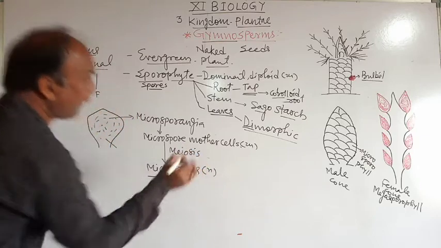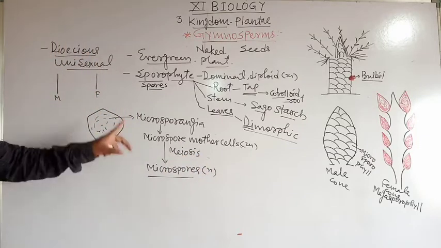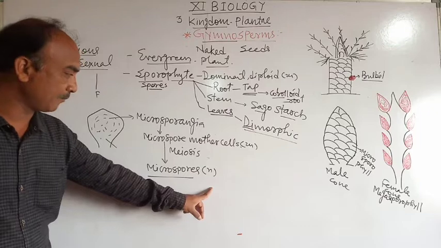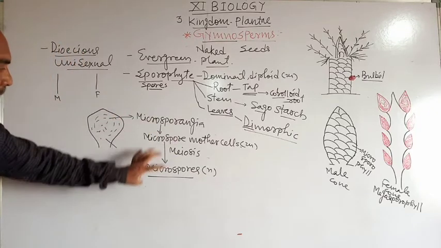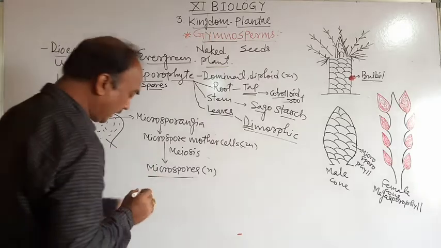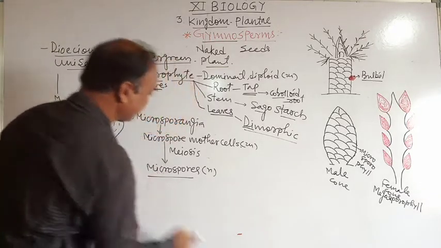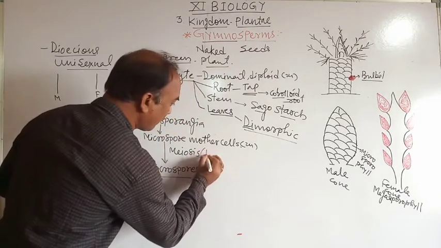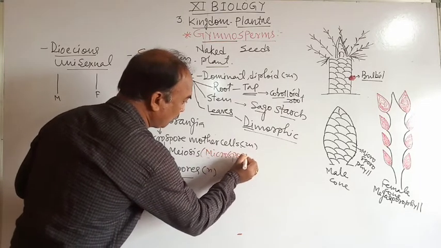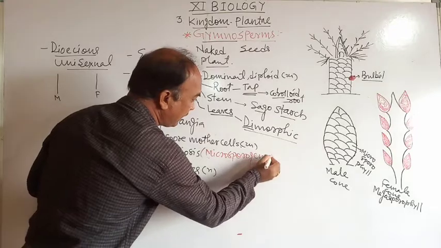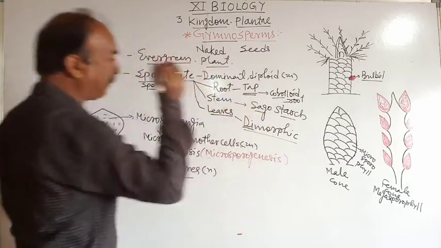Tetrad of microspores, and they are haploid, means a single set of chromosomes, and that process is called microsporogenesis.